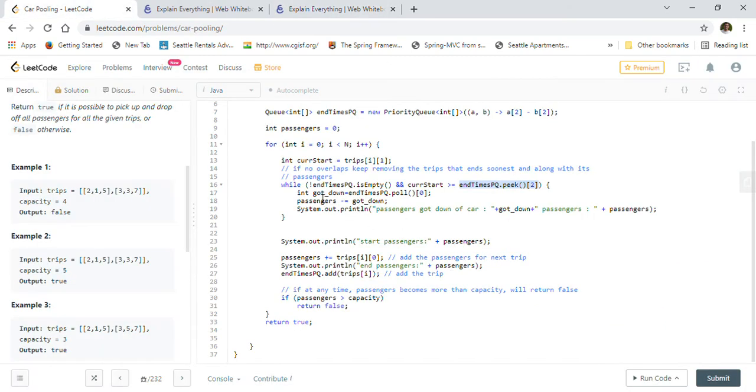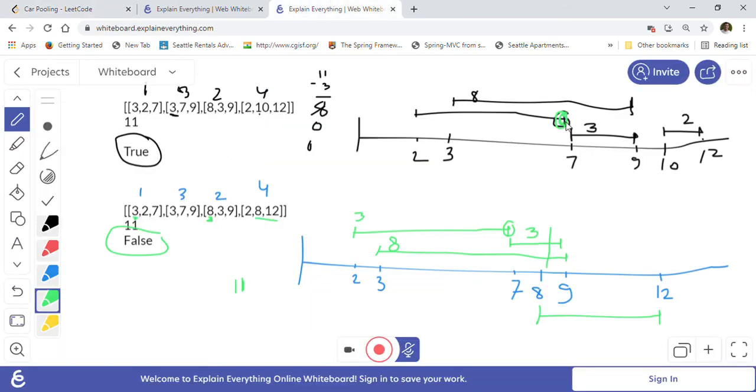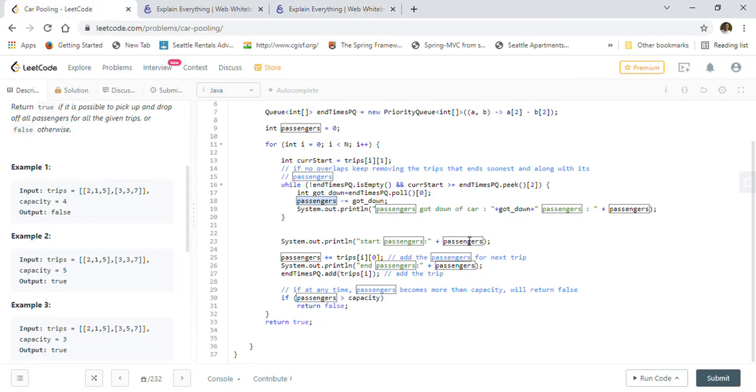So that's what we are doing. I created a got down variable, since these people are getting down from the car. From the priority queue I will pull the trip that is ending at that time, and then we will subtract those got down passengers from the total passengers that we have. For example, when these passengers got down, total were 11 first, so we subtract 3 here, because 3 people are getting down, and our total passengers will come to 8.